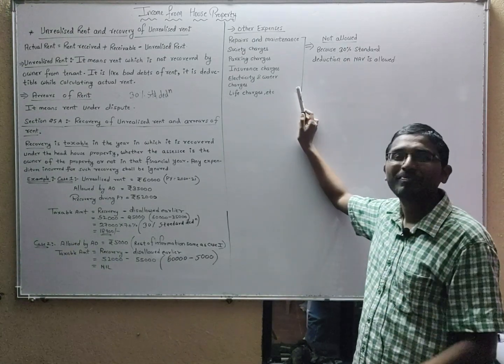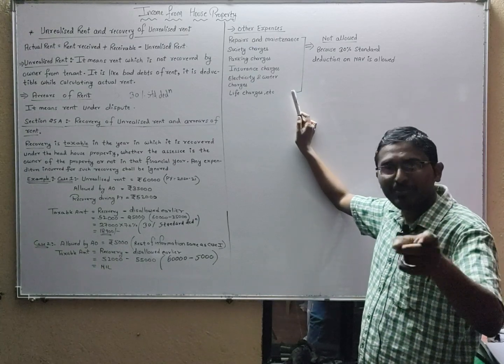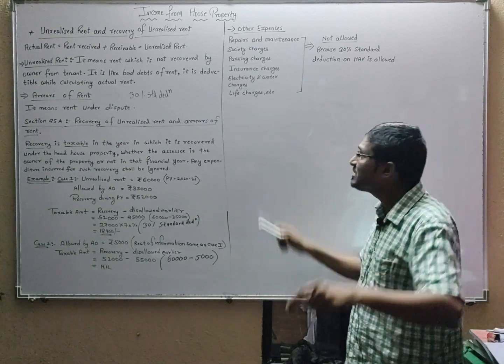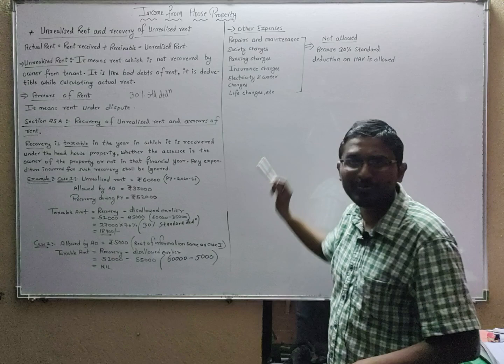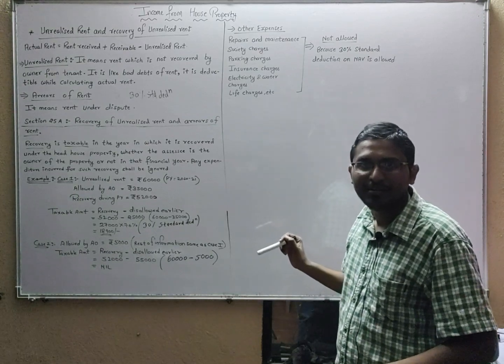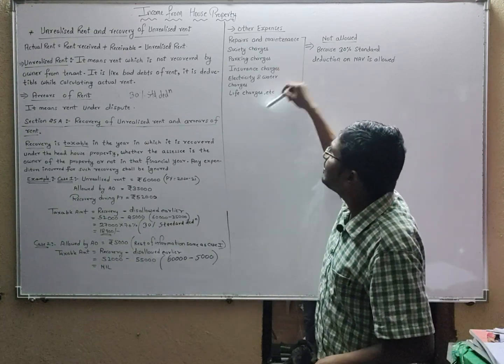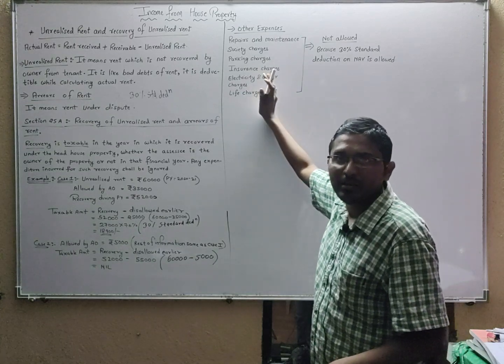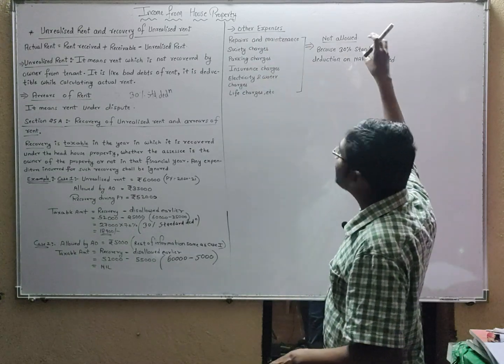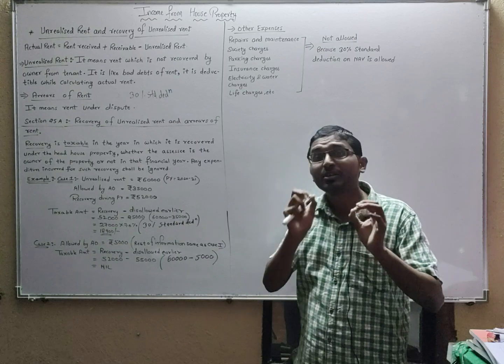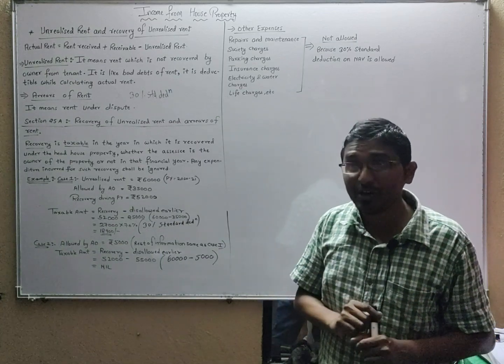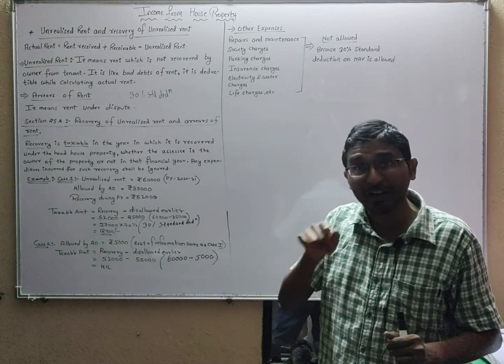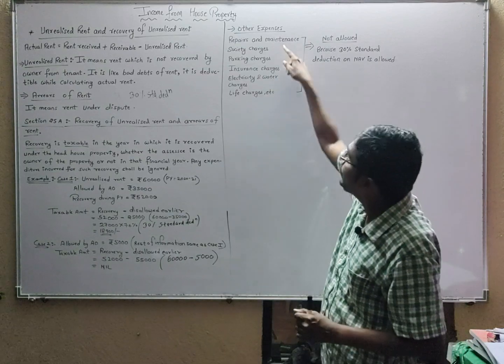That 30% standard deduction on NAV is given for all these general types of expenses.